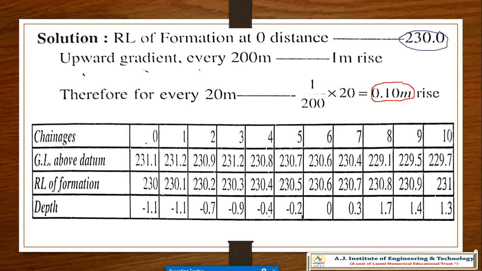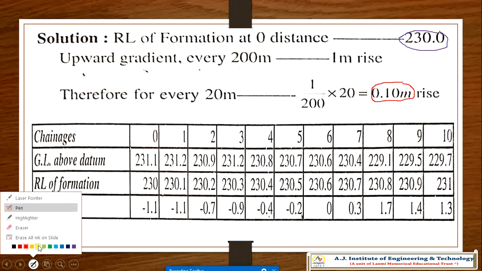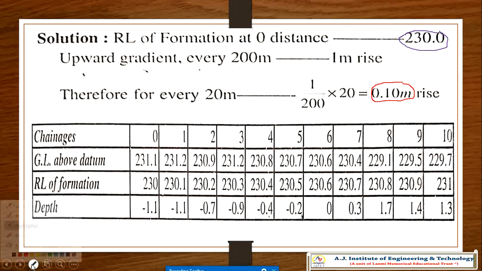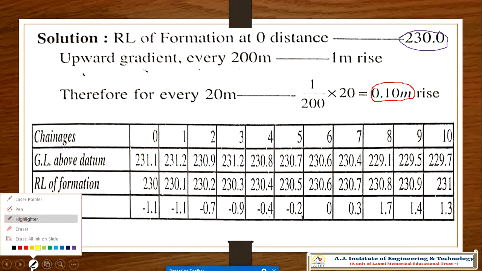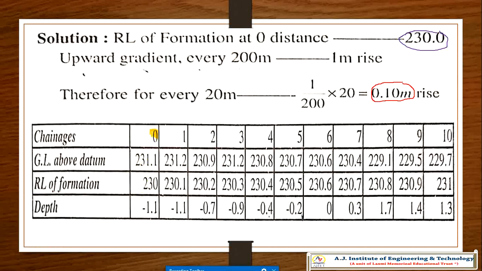So now your chainage is, I'll highlight it in yellow. This is zero chainage, then chainage number 1, 2, 3, 4, 5, and so on, 60, 70, 80, 90, 100.